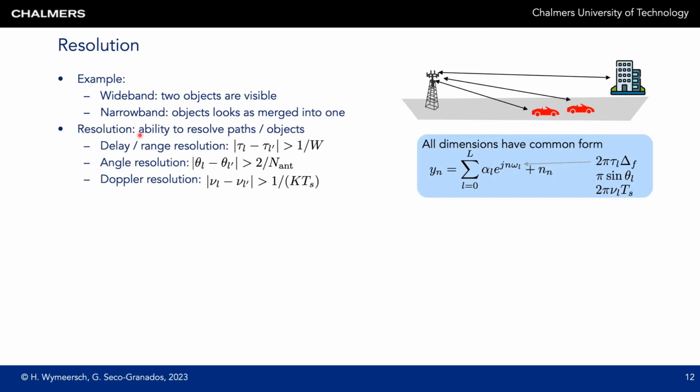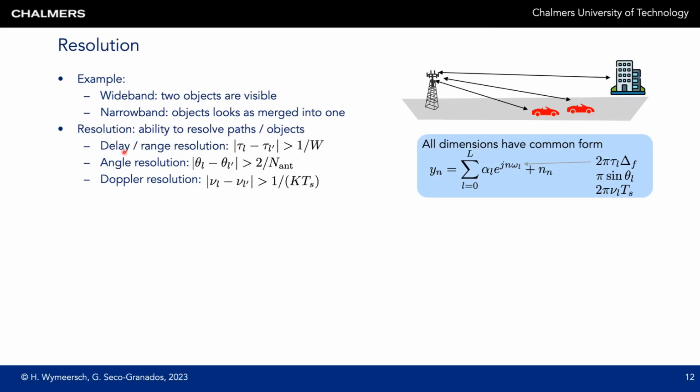So as we said, resolution is the ability to resolve paths or objects in different domains. We have delay resolution when the difference in delay is larger than 1 over the bandwidth. We have angle resolution when the difference between the angles is larger than 2 over the number of antennas for a linear array. And we have Doppler resolution when the difference between the Dopplers is greater than 1 over the total coherent integration time. And all of these expressions are derived from this common form.